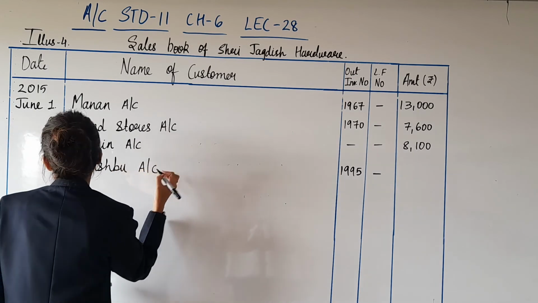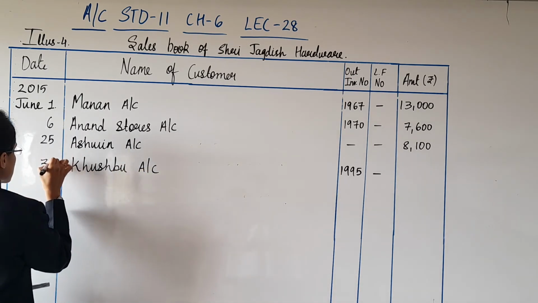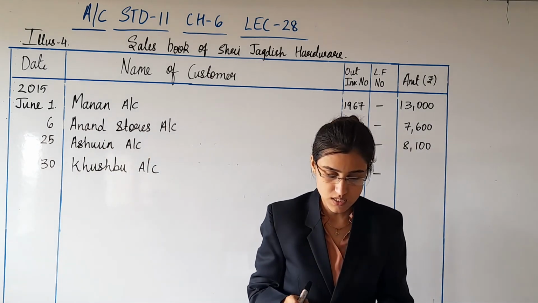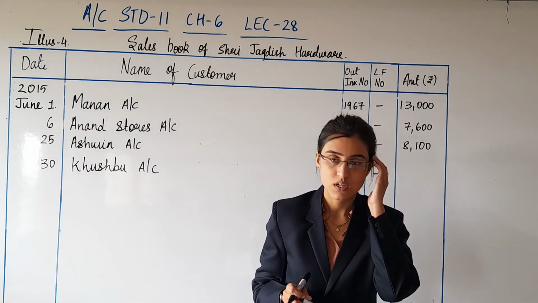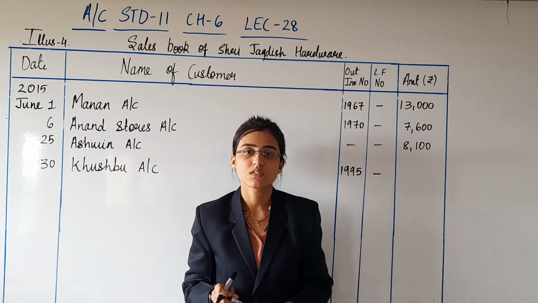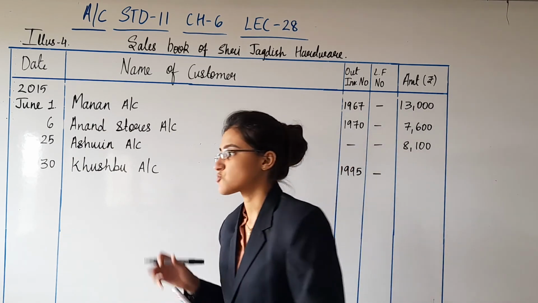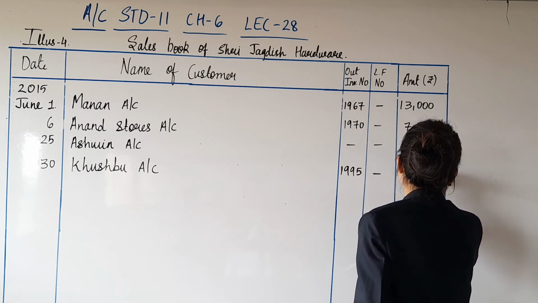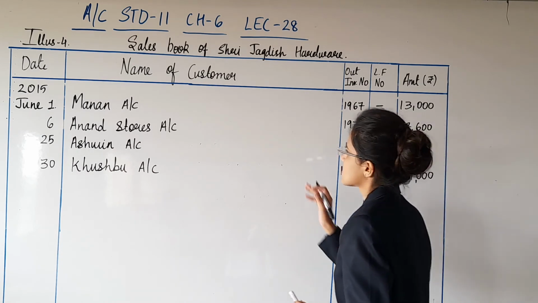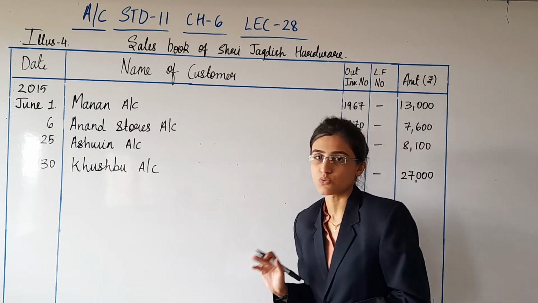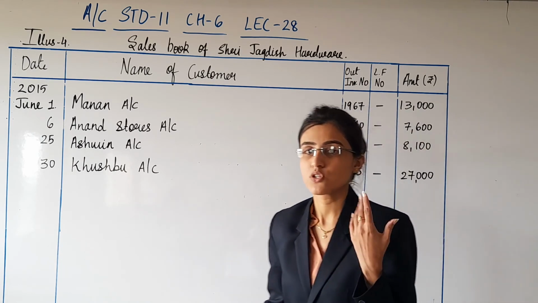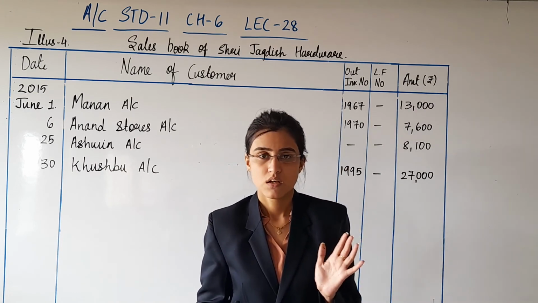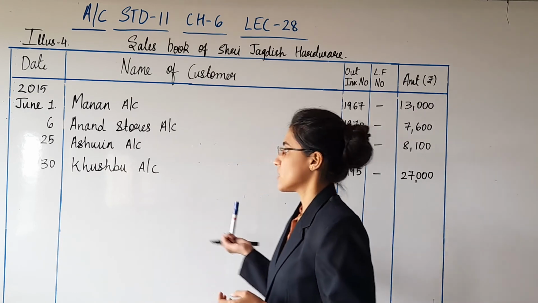So Khushbu account, the last date. And the amount of goods is 30,000, 10% trade discount. 10% of 30,000 is 3,000. So the net amount of goods is 27,000. As I said, cash discount cannot be recorded because here we are dealing with credit transactions only. Cash discount will be given to her if she will pay within 30 days. So we have nothing to do with the payment right now.